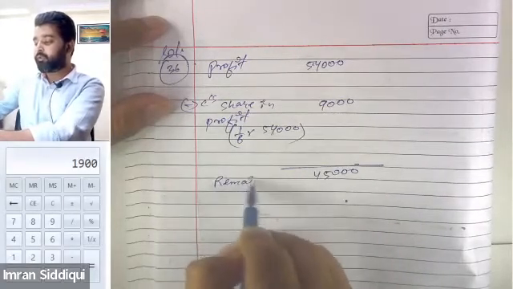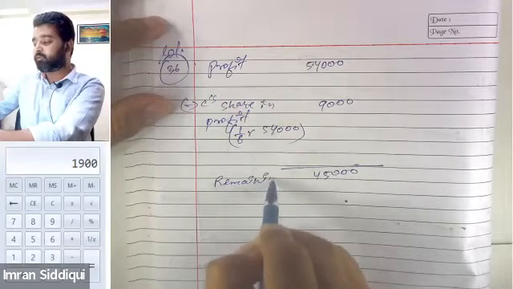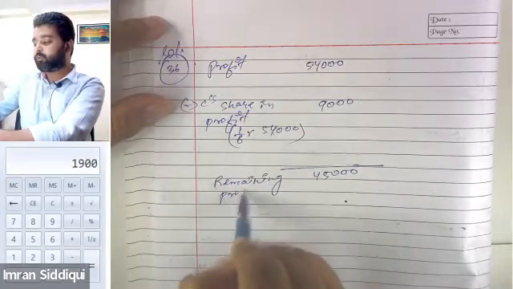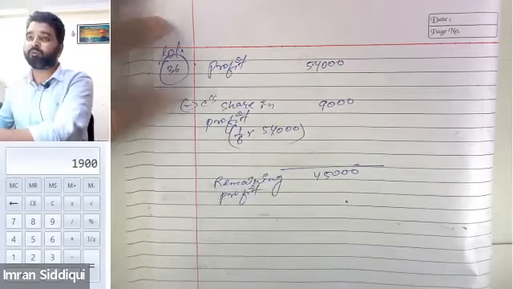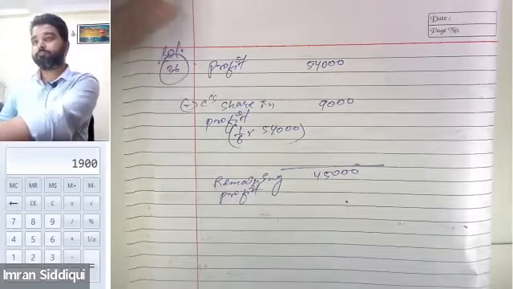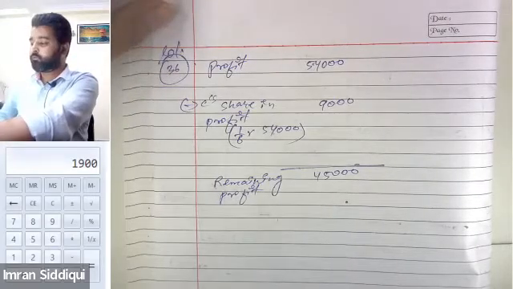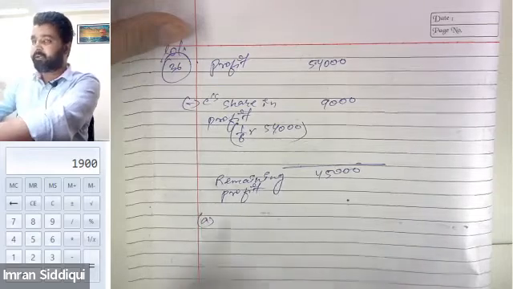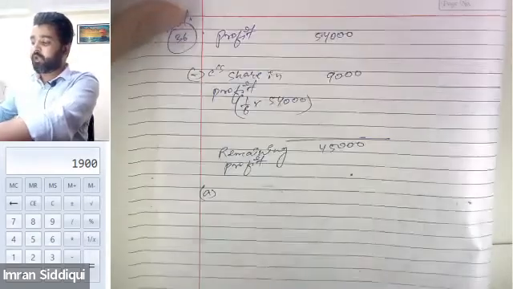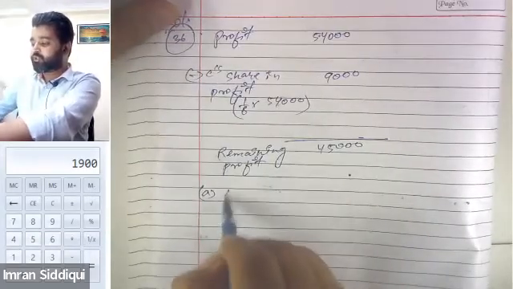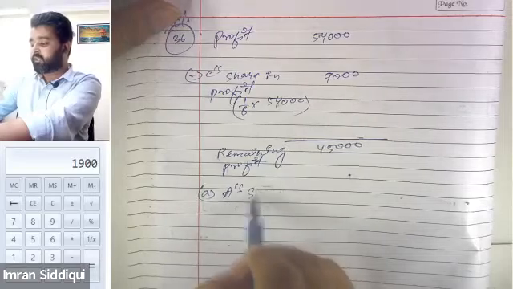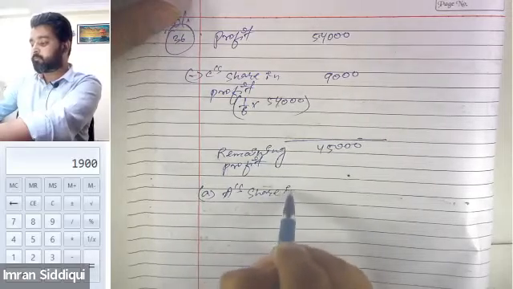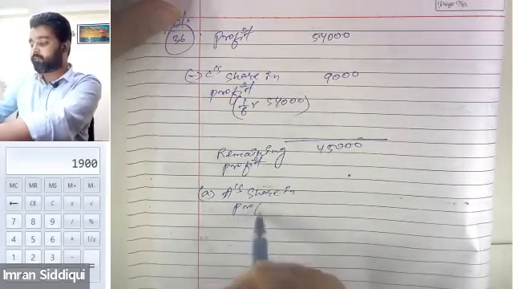Tell me, guys, who are going to get the remaining amount of profit? A and B. Now tell me how much A will be getting. Don't write anything. Just tell me A's share in profit.